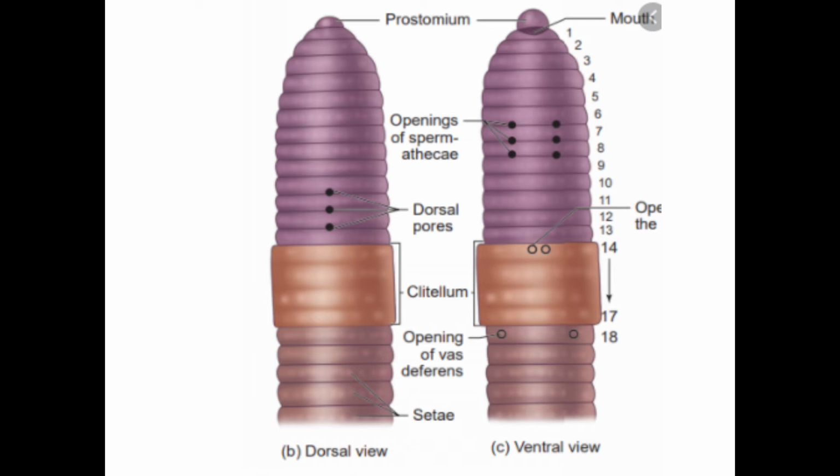During the breeding time, this second earthworm produces a special shell-like structure or girdle from the clitellum. The clitellum releases secretions like mucus as well as albumin protein. The clitellum is between segments 13 and 17, and this albumin and mucus form a girdle-like outer shell in the clitellar region.